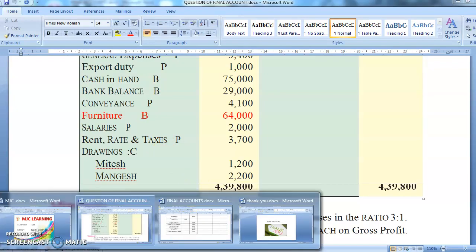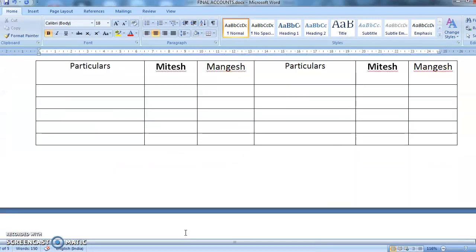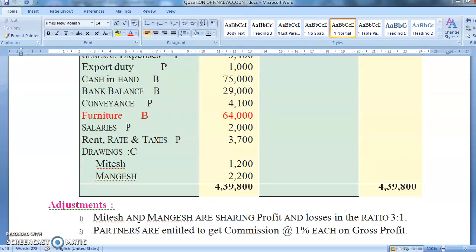I told you this time the drawings will go in the partners' current account. It is the same, students, only the name is changing, otherwise everything is the same. So to drawings account. Yes, how much was the drawing? Mitesh's amount was 1,200 and Mangesh's was 2,200. So by this we have completed the posting of our debit side. Okay, now let's go to the credit side.